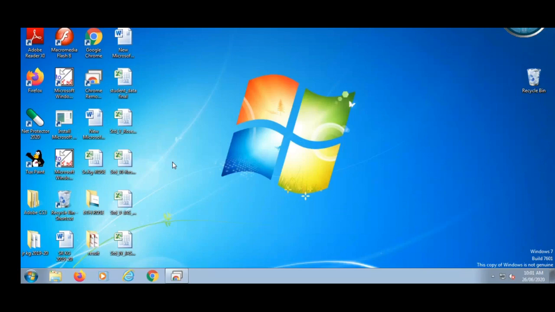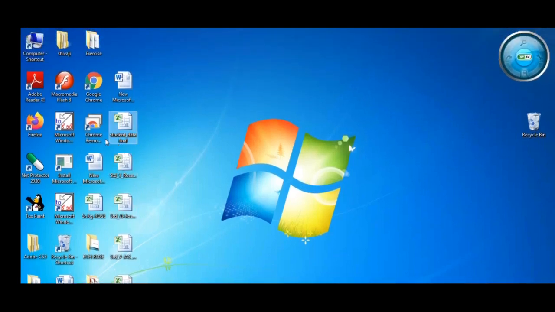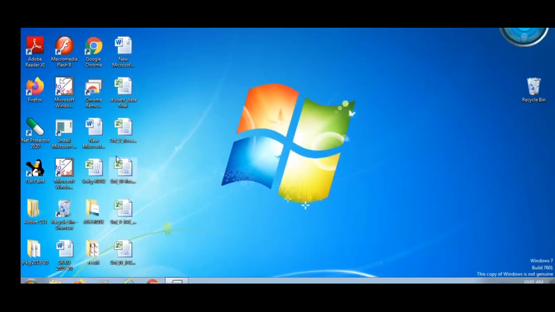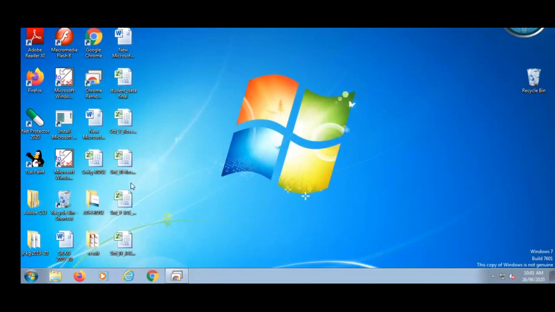Icons are the small pictures present on the desktop. See, this one is the desktop. Have you seen the files and folders? These are all called icons. An icon represents a program, file, folder, or a shortcut. Shortcut means a file is saved in the C drive or D drive, and we can access that file by creating a shortcut on the desktop.